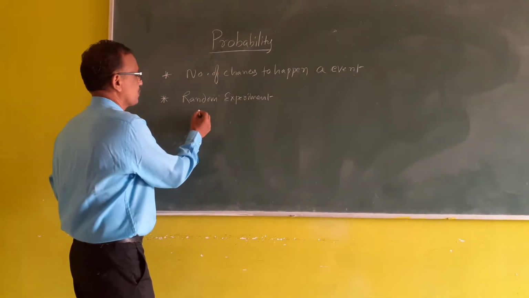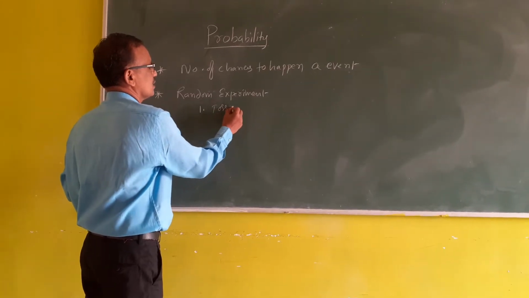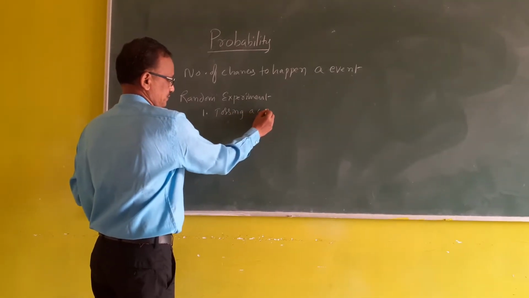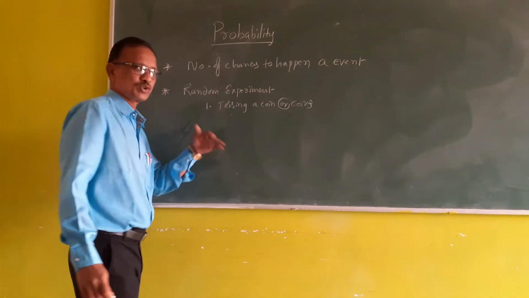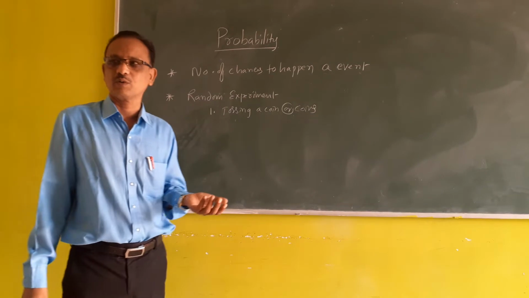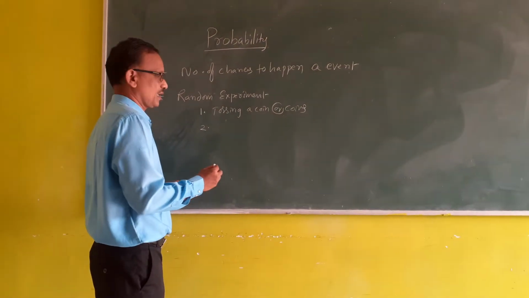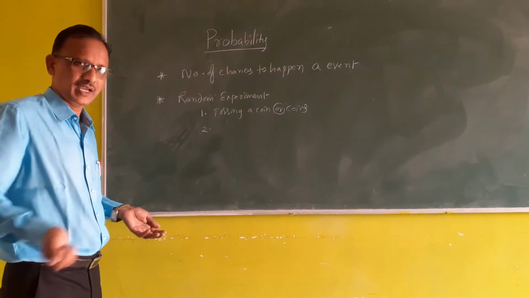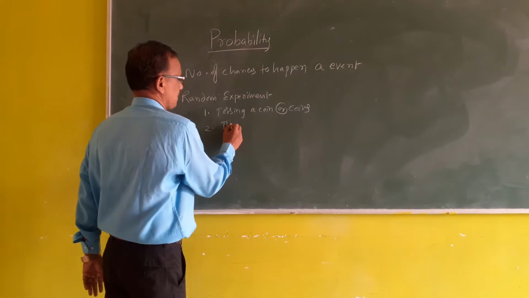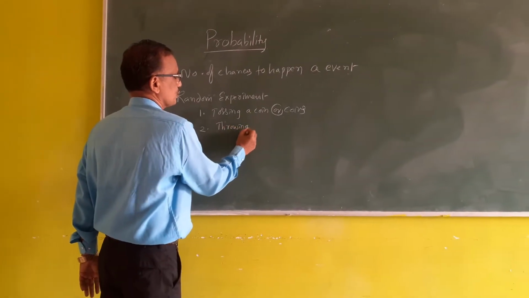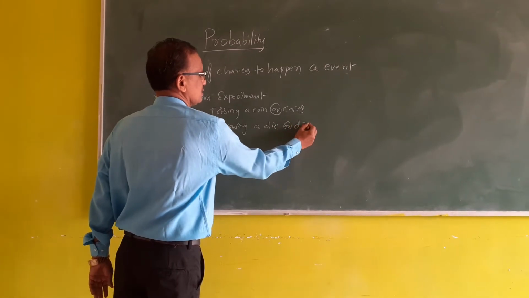So example number 1 is tossing a coin, or coins: one coin, two coins, or more than one coin. Next, throwing a die, or more than one, that is dice.